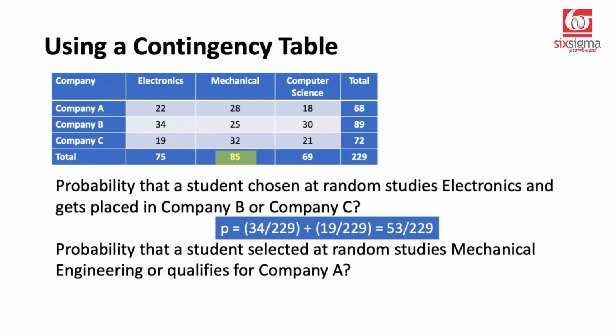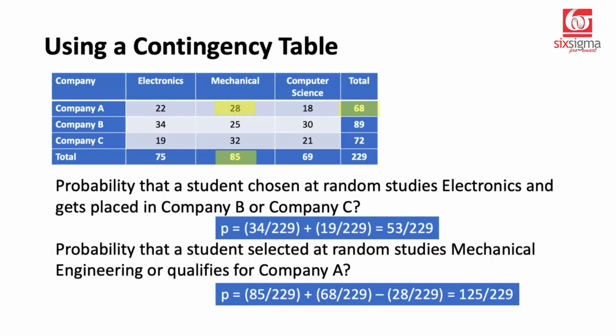The probability in this case would be, first of all, studies mechanical engineering, 85 by 229. Then qualifies for company A, this could be 68 by 229. But then we have something in common as well: studying mechanical engineering and qualifying for company A. So we have to subtract this 28 by 229 there.